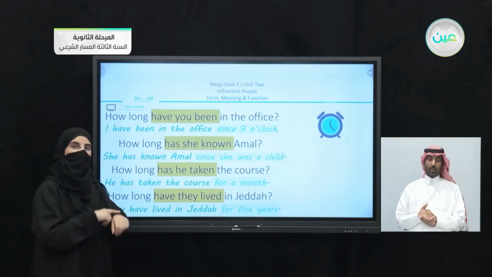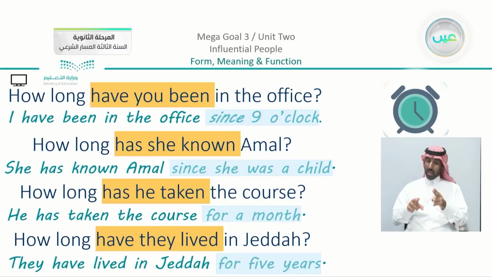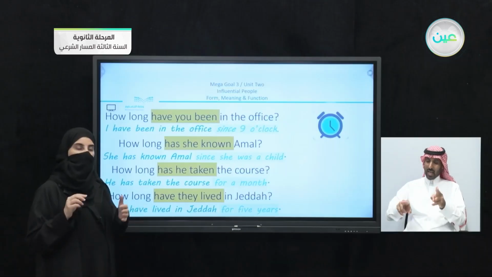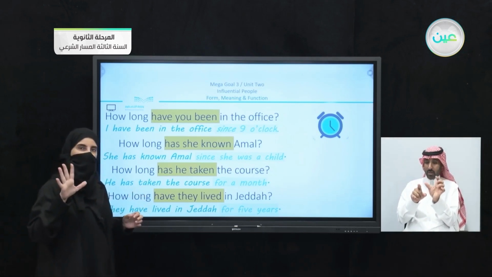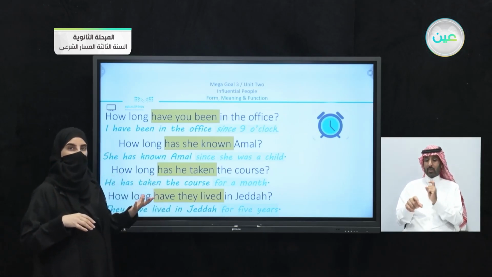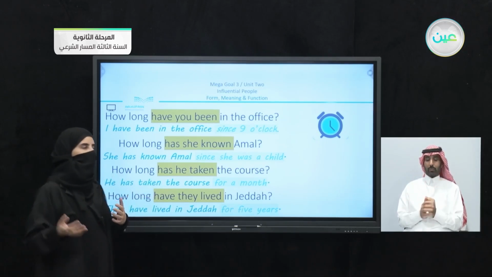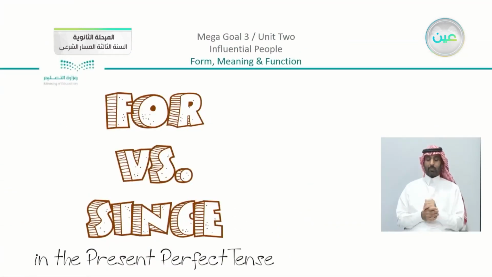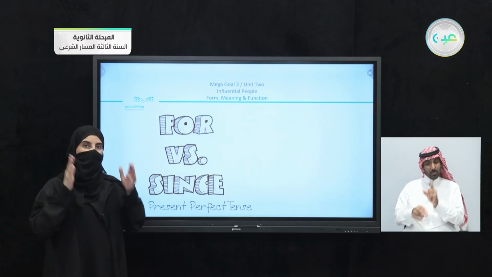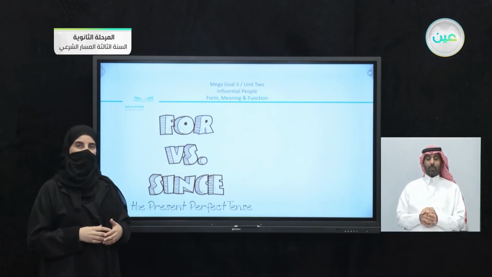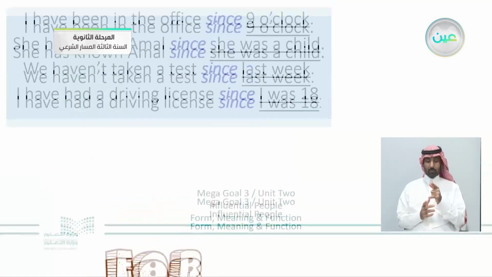When I say since 9 o'clock or since she was a child, I am giving a period of time. But when I say for a month, 1 month, or for 5 years, you can see that there are types of numbers here. I am numbering or counting something. So we are going to move on with the part of for and since with the present perfect tense. Now this is something very important to know, that I am applying for and since with specifically the present perfect tense. Now I mentioned that there is a difference between them.